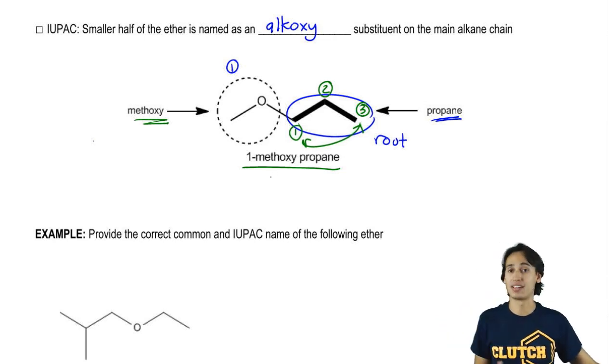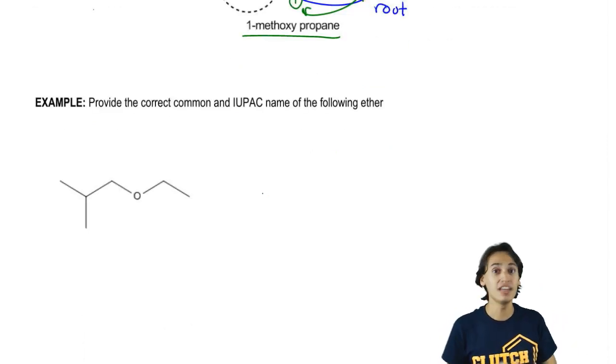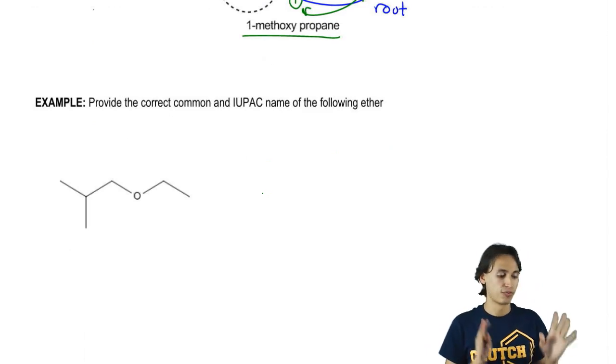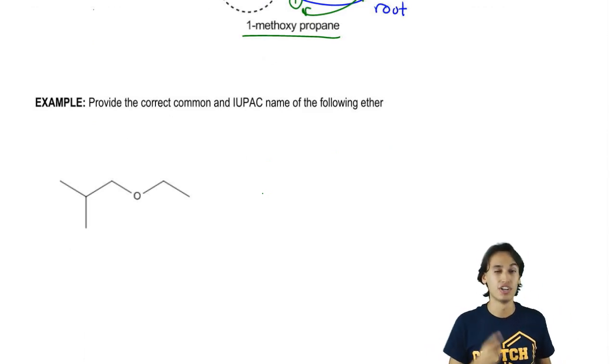Let's go ahead and do a practice example. In this example, I want you guys to figure out what the common name would be and the IUPAC name would be, both of them together, for this molecule. So I want 2 individual names for this same ether. Go ahead and try it yourself.